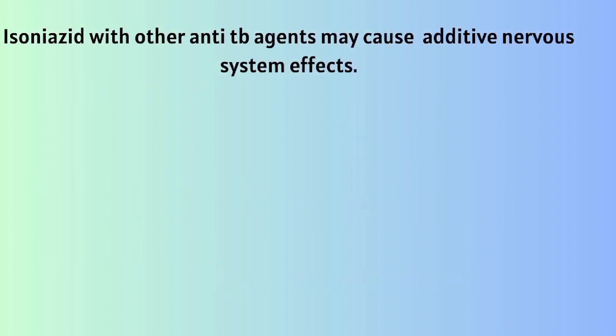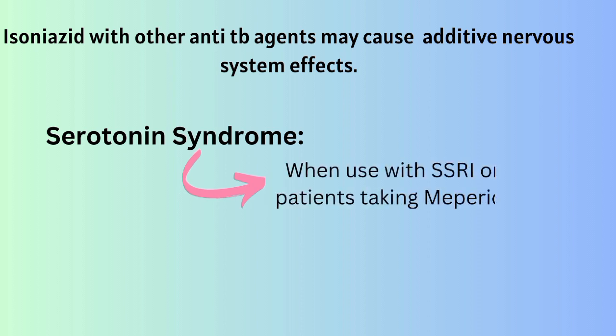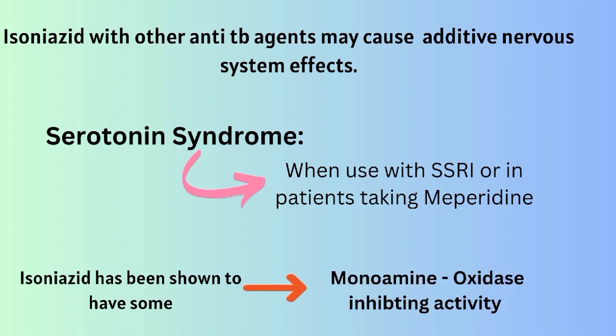Number 4 is use of isoniazid with other anti-tubercular agents, such as cycloserine or ethionamide, which may cause additive nervous system effects. Moreover, there is the potential for serotonin syndrome to exist when isoniazid is used in combination with selective serotonin reuptake inhibitors or in patients taking meperidine. Isoniazid has been shown to have some monoamine oxidase inhibiting activity.